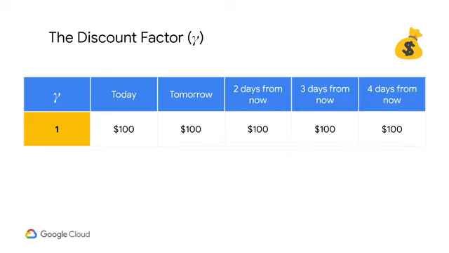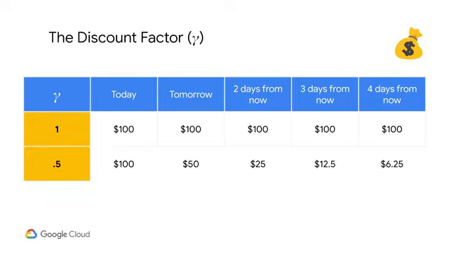The discount factor is usually between 0 and 1. Let's start simple and set the discount to 1. If I do that, I value tomorrow as if it were today. For example, let's say I win the lottery and get $100. Woohoo, that's great. I see that as $100. Now let's say I win the lottery for $100, but I can't collect until tomorrow. If my discount is 1, that's just as awesome as if I could collect today.